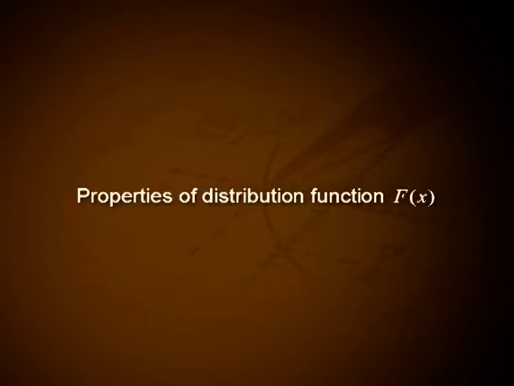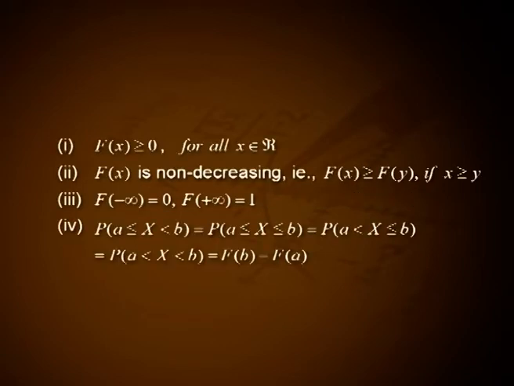Properties of distribution function F(x). Number 1, F(x) is greater than or equal to 0 for all x belonging to R. Number 2, F(x) is non-decreasing, that is F(x) is greater than or equal to F(y) if x is greater than or equal to y. Number 3, F(minus infinity) is equal to 0, F(plus infinity) is equal to 1. Number 4, P(a <= X < b) is equal to P(a <= X <= b), which is equal to P(a < X <= b), which is equal to P(a < X < b), all are equal to F(b) minus F(a).